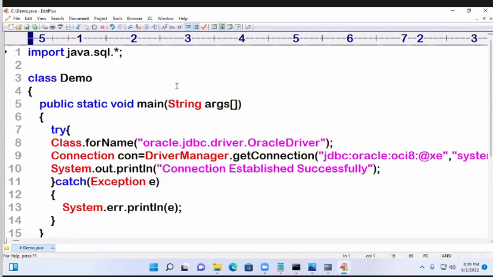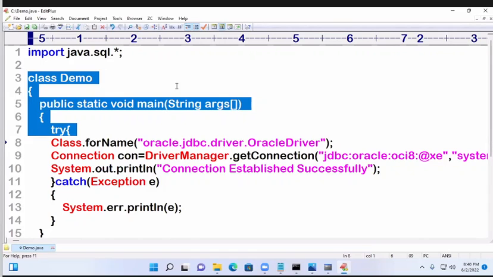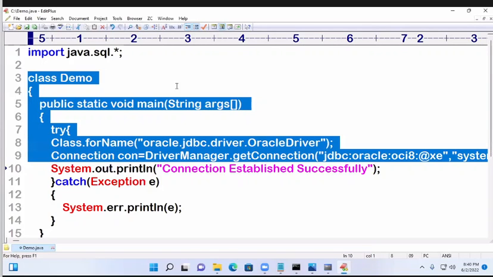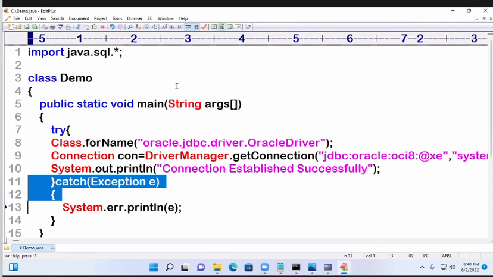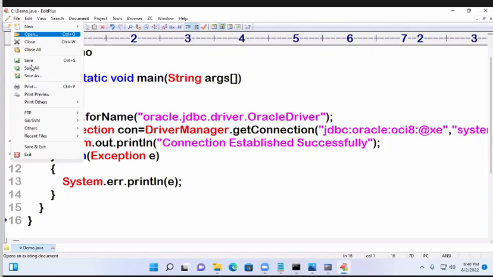Now once you listen, with this line, all classes and all interfaces of java.sql package are imported in our Java program. After that, demo class loaded, main method called, try block executed, driver loaded, connection established, then message printed. If any problem occurred, catch block, error message. See, file, save.